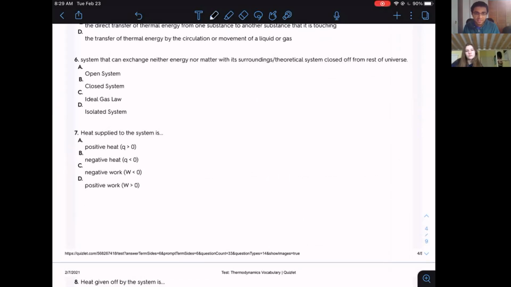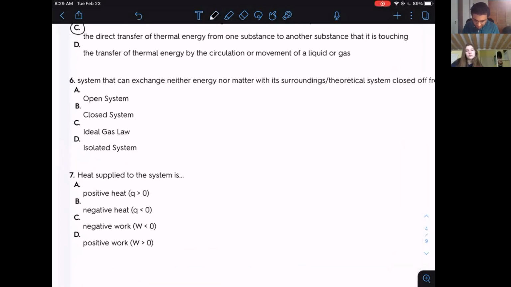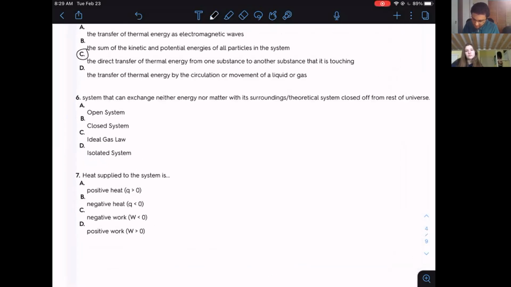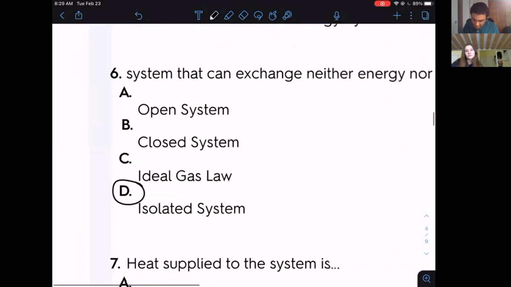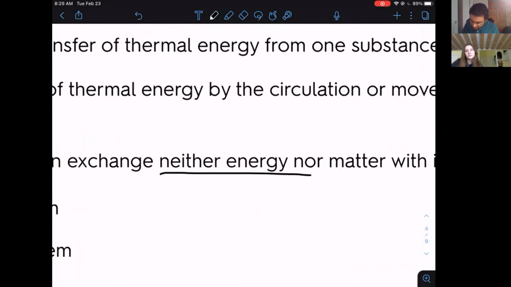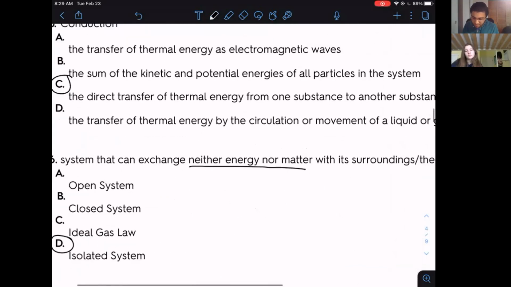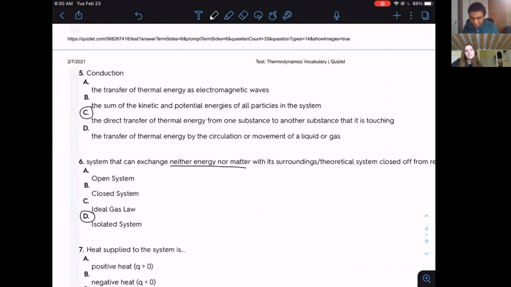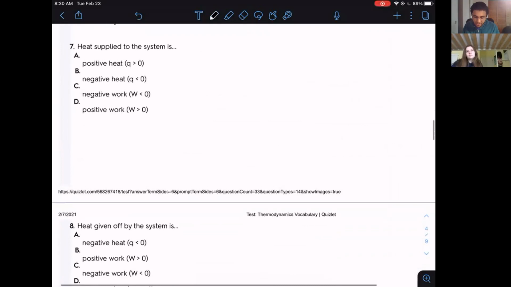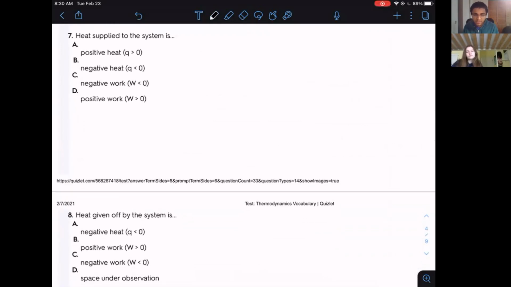So for number 6, this is an isolated system, because it can exchange neither energy nor matter is the key word here. If it could just exchange energy but not matter, that's called a closed system. And if it can exchange both energy and matter, then that's called an open system. All right, this is one regarding the sign conventions, number 7. What do we call heat supplied to the system? Basically, is that positive heat or negative heat when we supply it to the system?